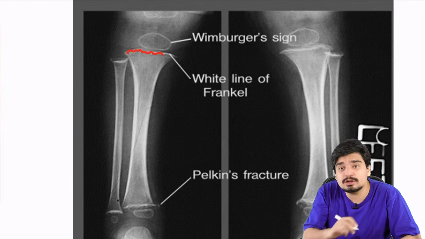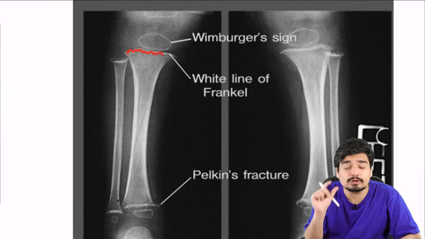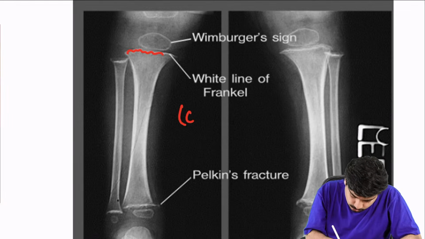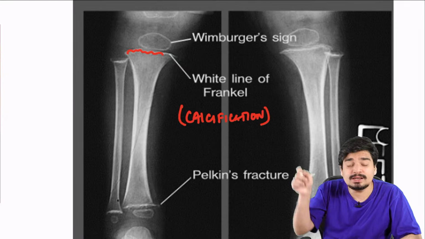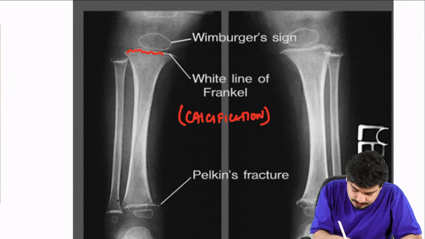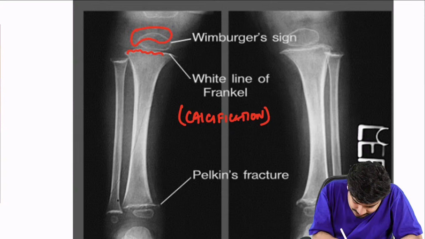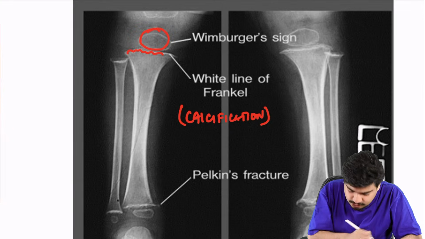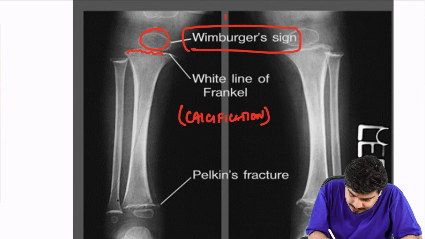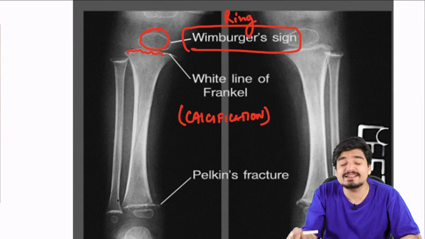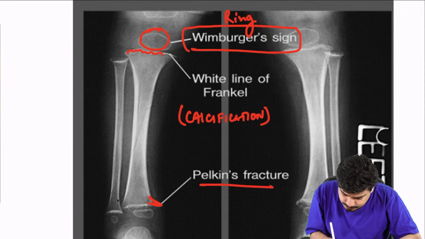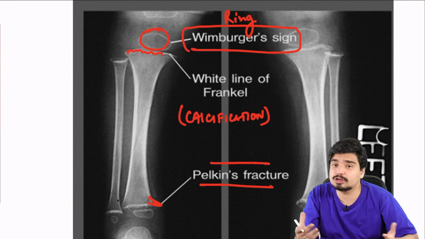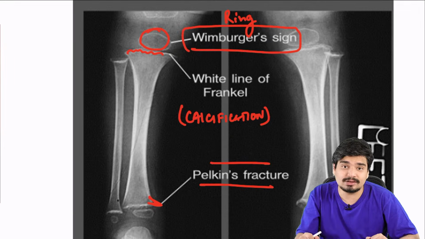At the end of the bones, you will see excessive calcification. It is also called dense zone of calcification. Because of lack of collagen, the epiphyses will assume a ring shape. Normally the epiphyses are going to be like this, but here they will assume a ring-shaped structure. This is called Wimberger's ring sign, and there will be sideways growth, which is called Pelkan spur or Pelkan fracture, because again there is no collagen.